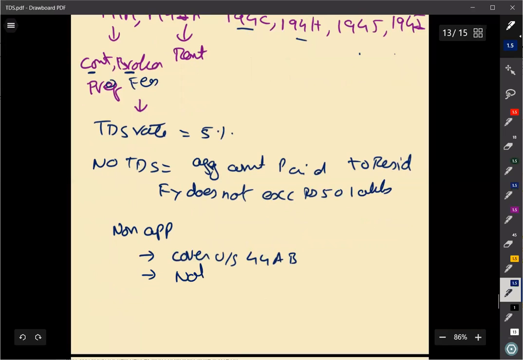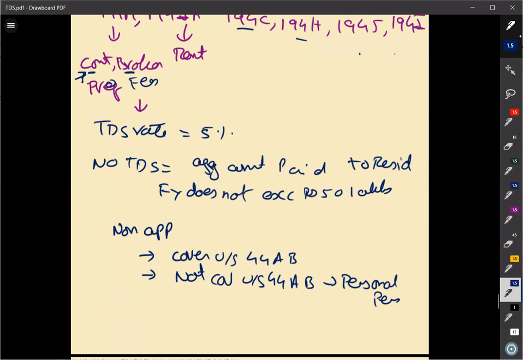Then you are not covered under section 44AB, and you are making payment to a contractor for a personal purpose. Then also what will happen? 194M is not going to be applicable.